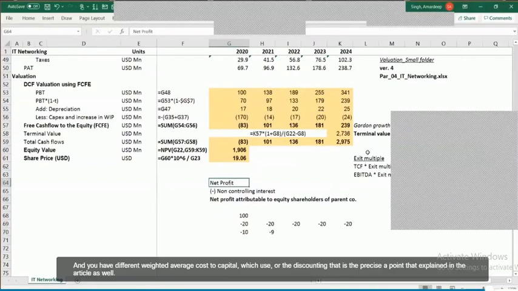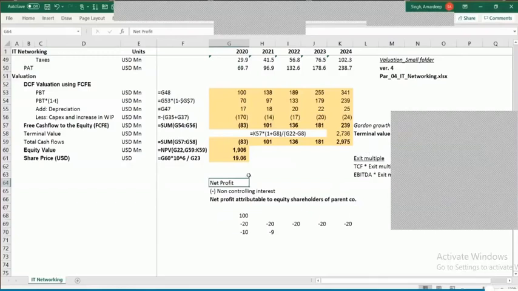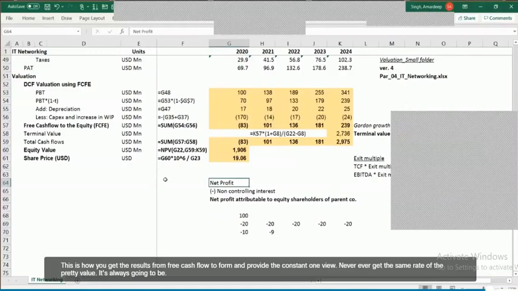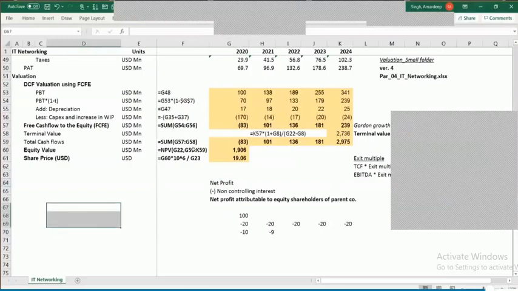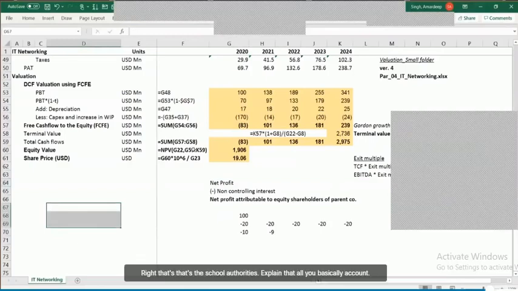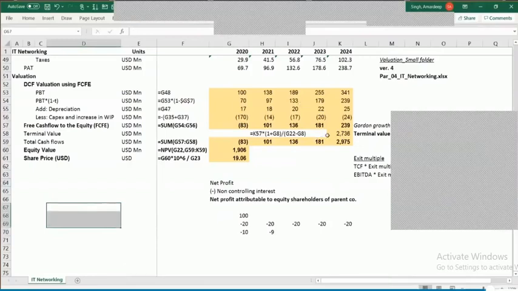That is the precise point that is explained in that article as well. This is how you get the same result from free cash flow to firm and free cash flow to equity. Otherwise, if you use a constant one, you would never ever get the same value of the equity. It is always going to be different. Right? That's the school of thought which explains how you basically account for the varying debt levels.